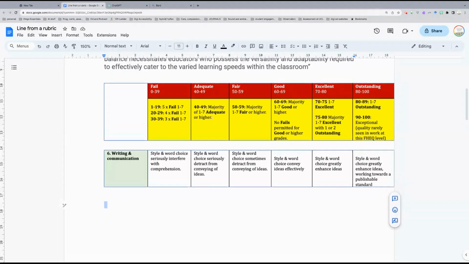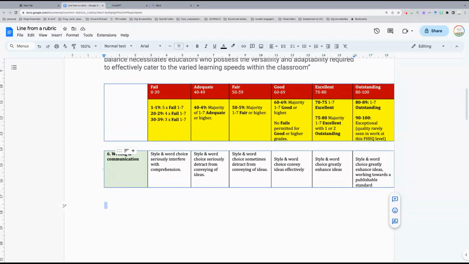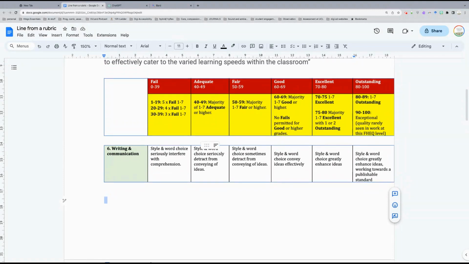So what I've done here is I've isolated just one element from a longer rubric. This is about writing and communication. These are the defined categories at the top of the rubric, and these are the different differentiators for the marks. We can discuss till the cows come home our thoughts about the validity and the objectivity therein, but let's just accept for a moment that this is a very common practice.